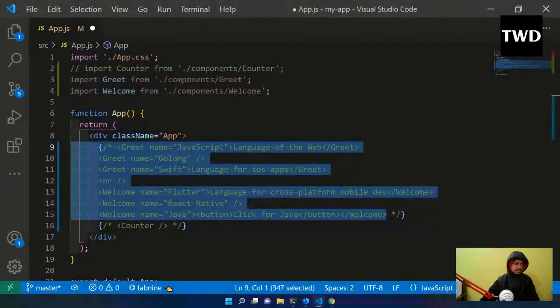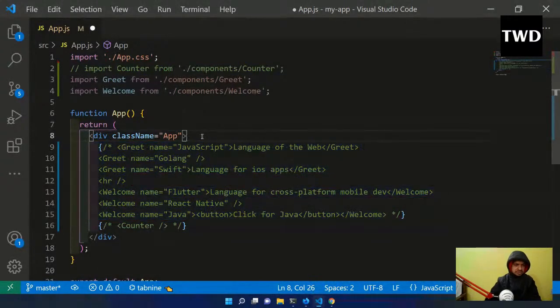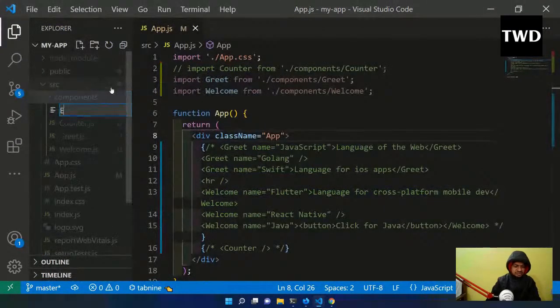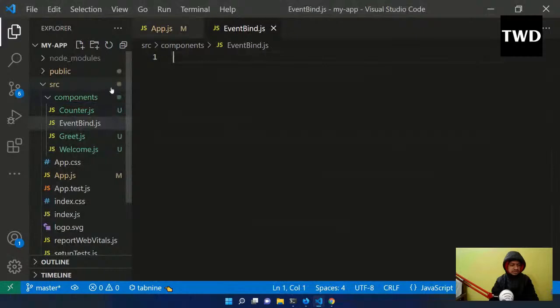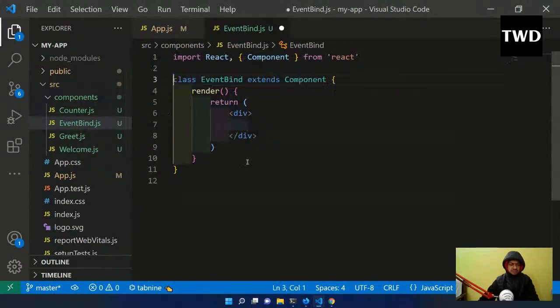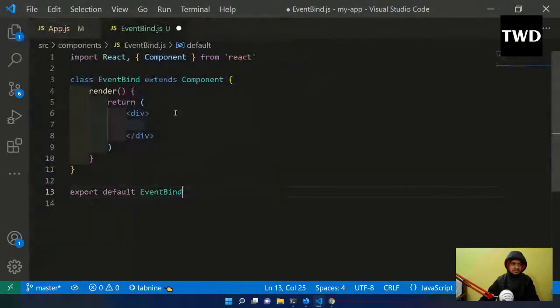And we are going to create something. Okay, so let us create something as a new component, basically event bind. We could have used the counter thing, but it's okay. So let us do that. This something new. So RCC, export default event bind, and then this is there.